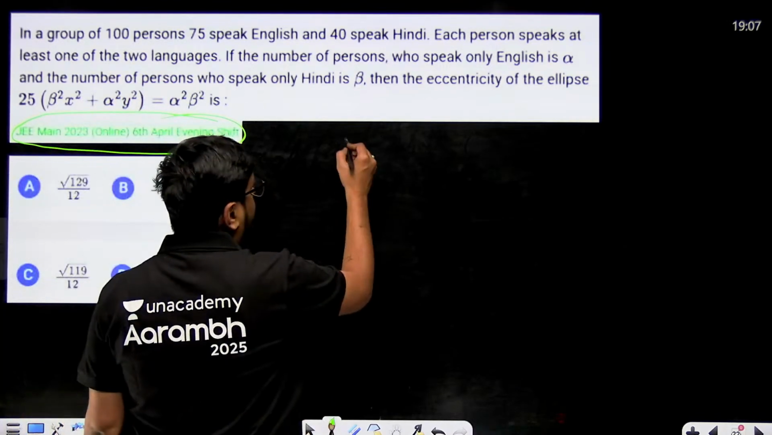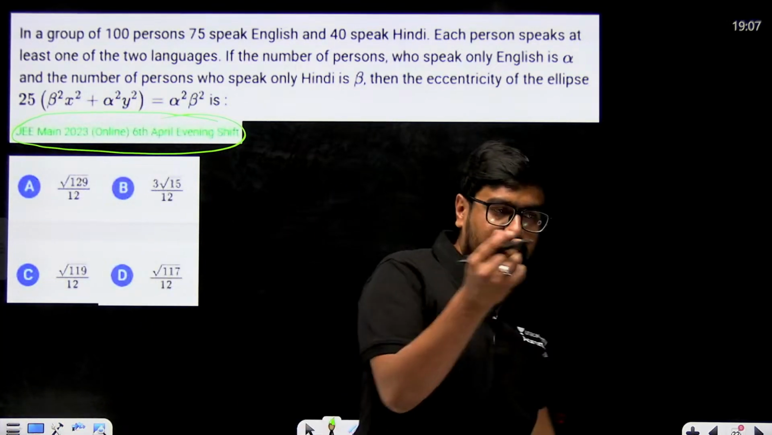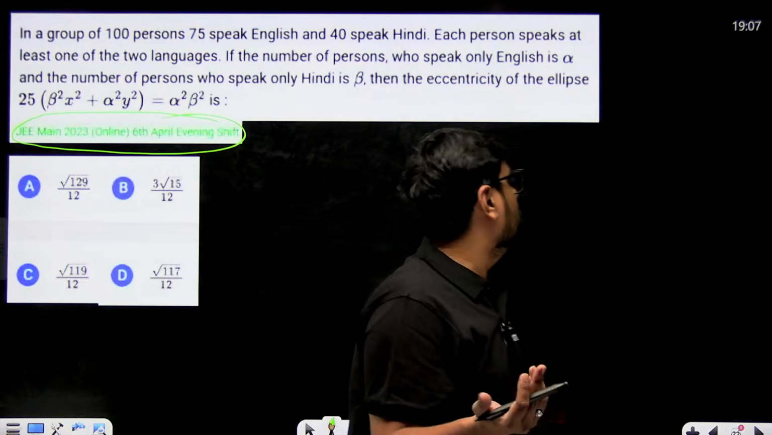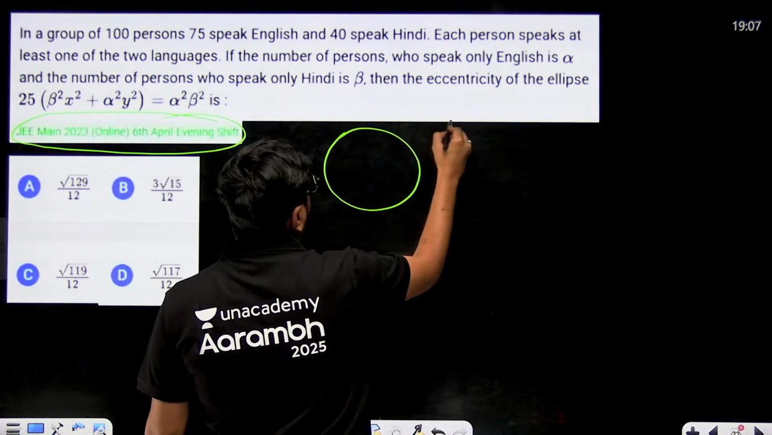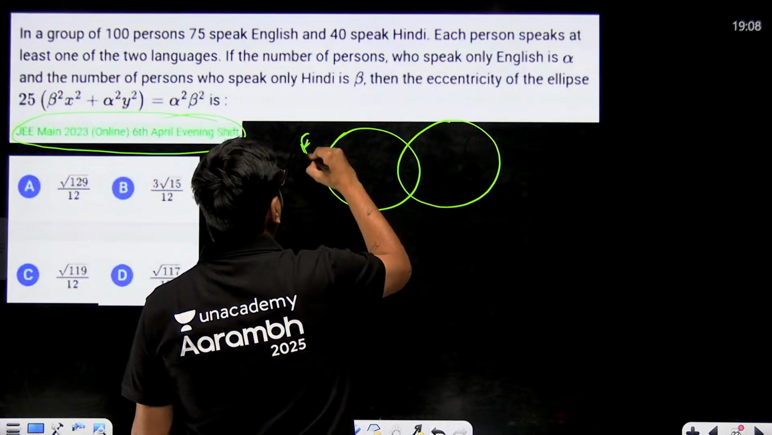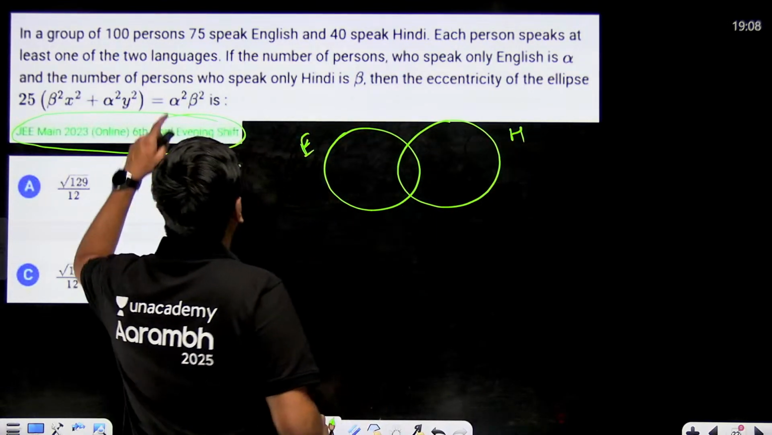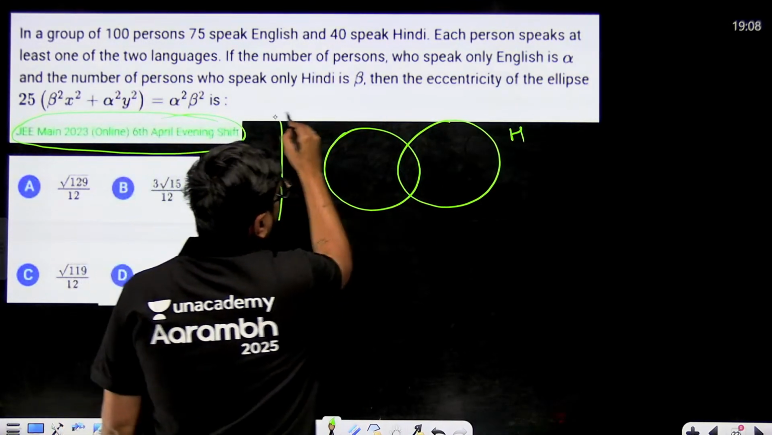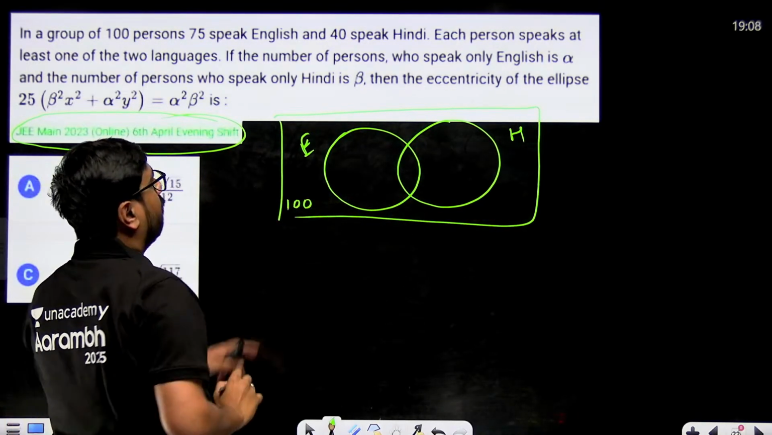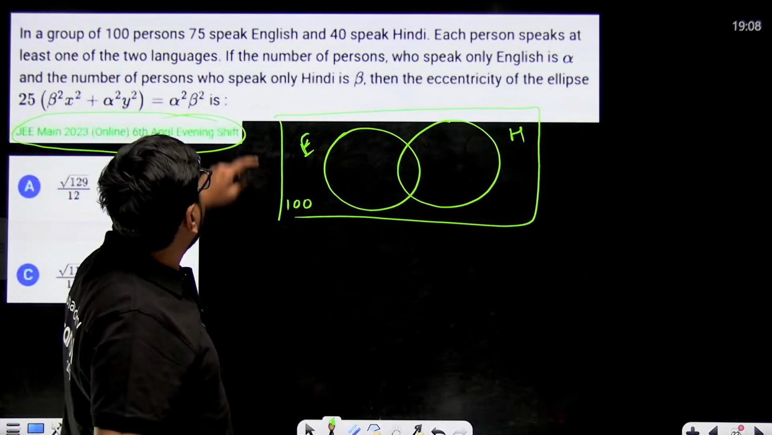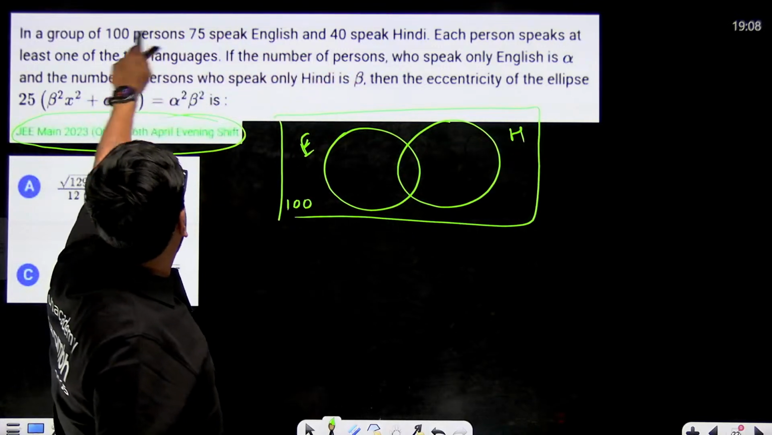Okay, so basic, usually you can solve it with the formulas of sets also, but I always recommend to solve these type of questions with a Venn diagram, where let's say this is English and this is Hindi. The total number of people that we have in this Venn diagram is 100, because all of them speak at least one of the languages.